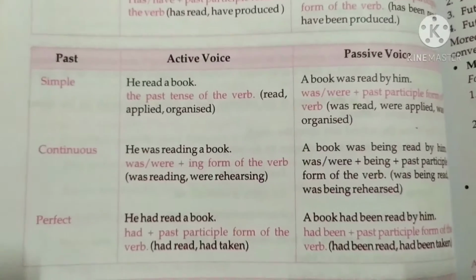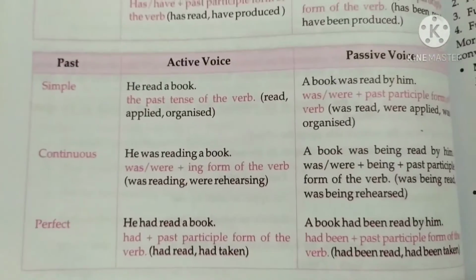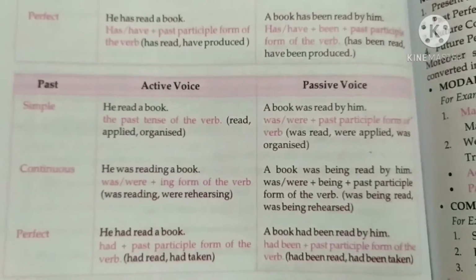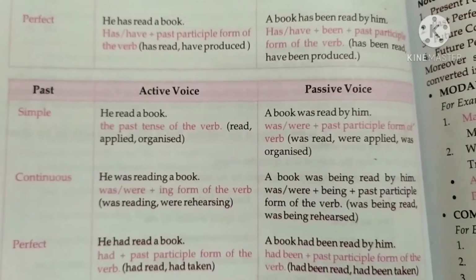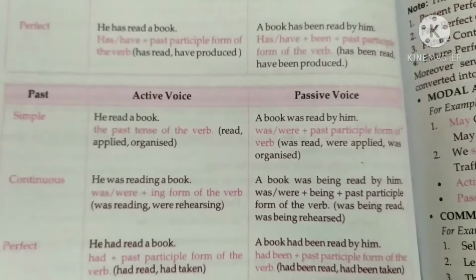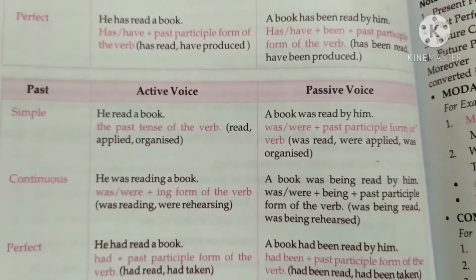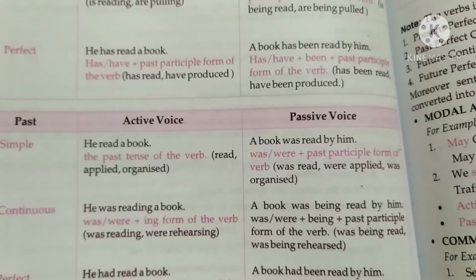And for the past, in active voice simple past, we are using the second form of the verb. Do you know that? Like he read a book, the past tense of the verb read. A book was read by him. So before, in the present, we were using is, but here we are using was.